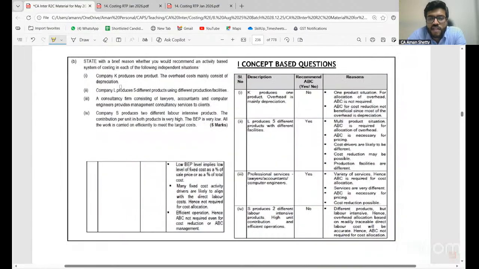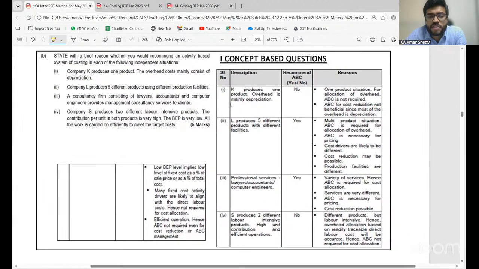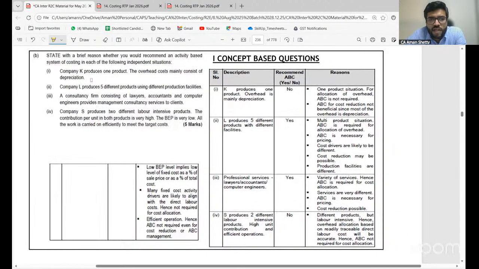Look at this. Whether we would recommend activity based costing or not, this question. Company K produces one product. The overhead cost mainly consists of depreciation. Do you think ABC is suggested? Tell me. Don't look at the answer.